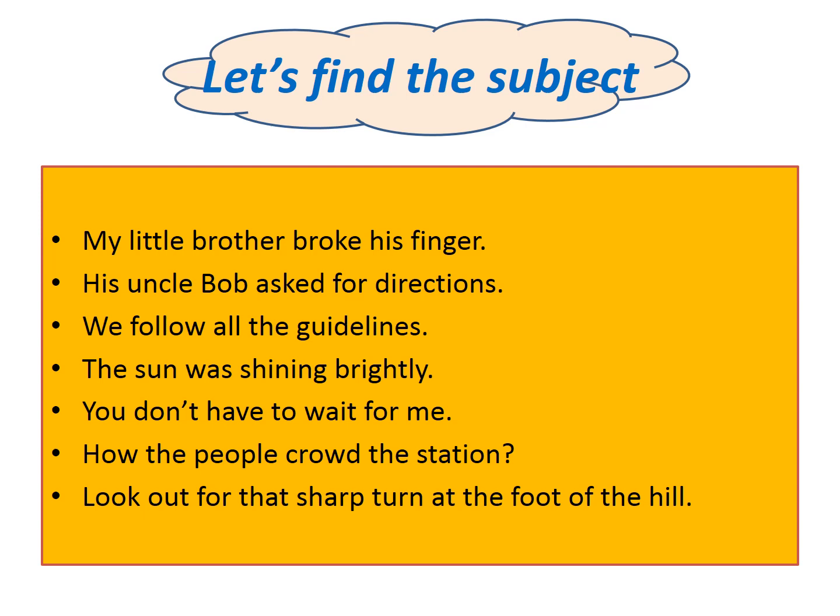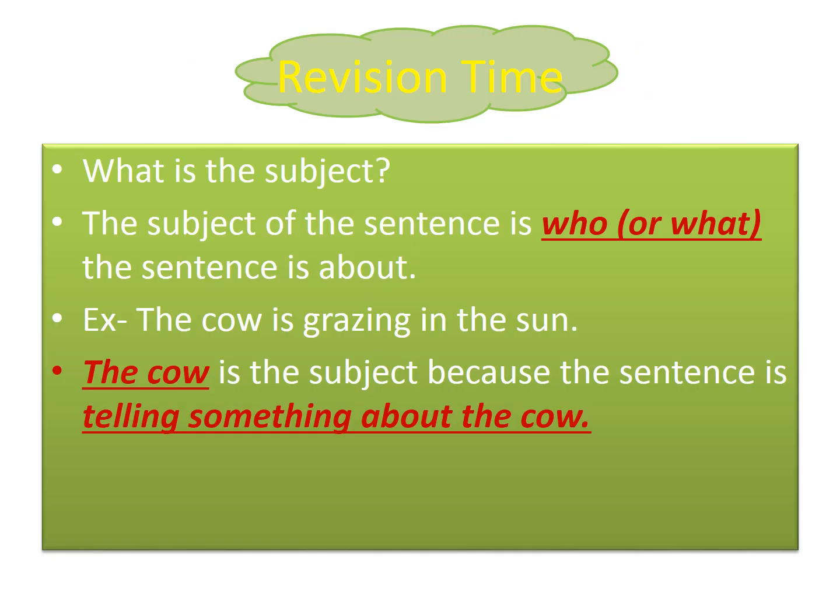So students, again we will follow the same steps. We will find out the verb. What is the verb in this sentence? Yes, verb is crowd. Again, make a question by placing who or what before the verb. Who crowd the station? Answer comes the people. So the subject is the people. Now students, we have studied about the subject and how to find out a subject in a sentence. So let's revise it. What is the subject?